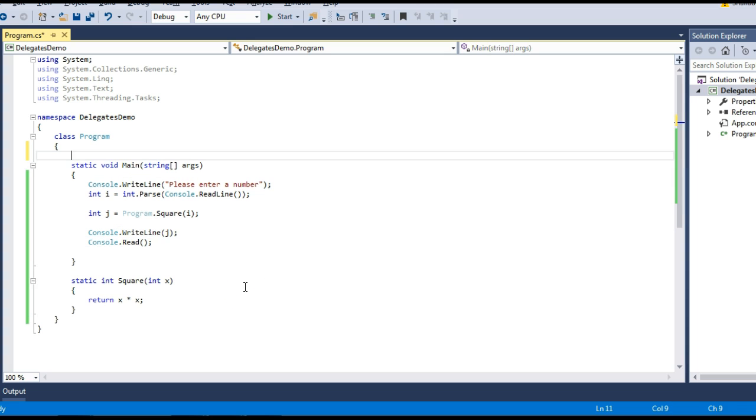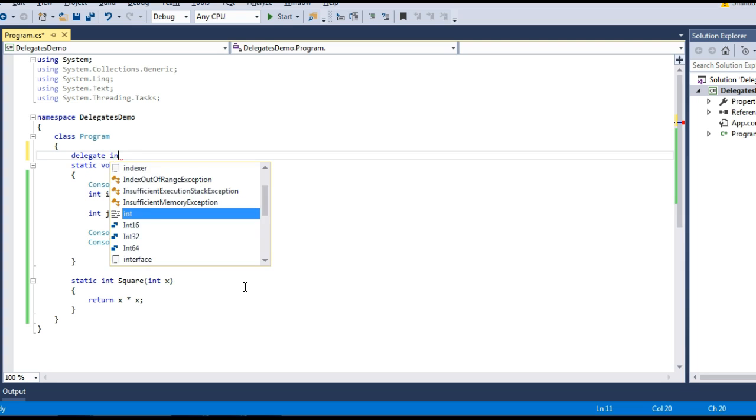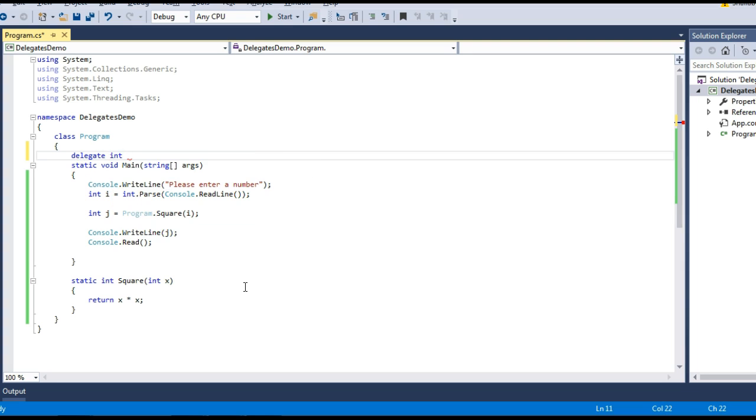So let me create a delegate with the help of the delegate keyword. So delegate int, that's the return type of my delegate, and let's name this delegate Transformer.